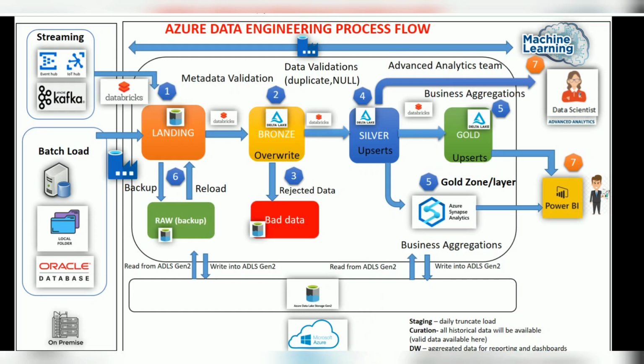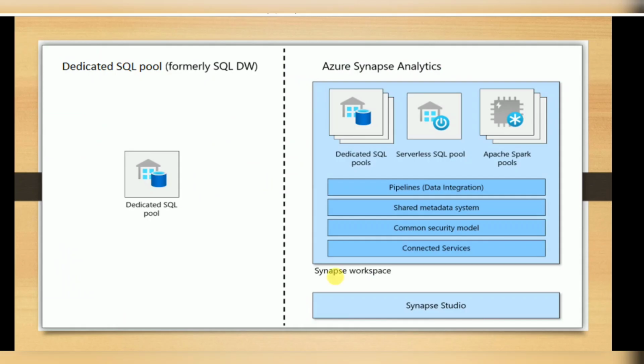Synapse Analytics is a combination of multiple things. Whatever we do in Databricks, a similar kind of workspace and work environment, data preparation, orchestration, and scheduling with multiple language support, the combination of traditional database and big data, that is Spark.